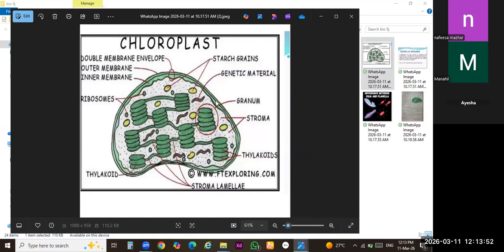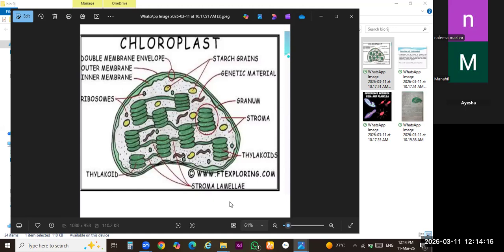This diagram is also drawn in your book. This is a very important diagram. You can see in this picture, the outer membrane is very smooth, the inner membrane forms enfoldings. These enfoldings are known as thylakoid membranes. Clear? And there is a matrix. Matrix is known as stroma. You can see in this picture, that is called stroma. Singular is granum, and plural is grana, clear?